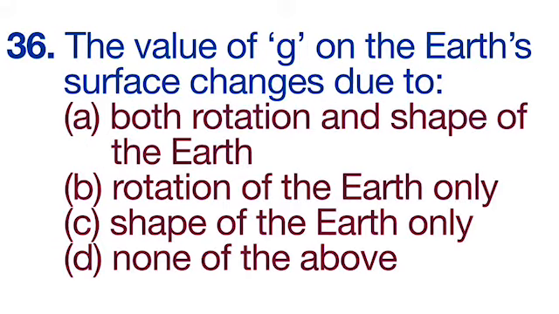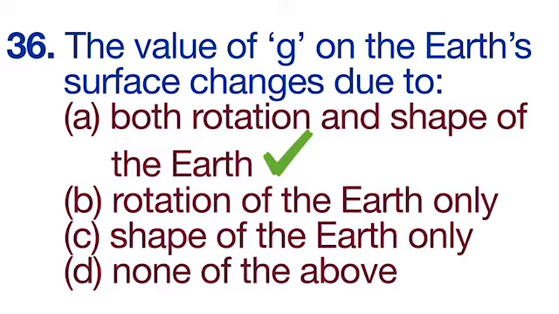36th question is, the value of G on the Earth's surface changes due to. Option A, both rotation and shape of the Earth, B, rotation of the Earth only, C, shape of the Earth only, D, none of the above. Correct option is A, both rotation and shape of the Earth.